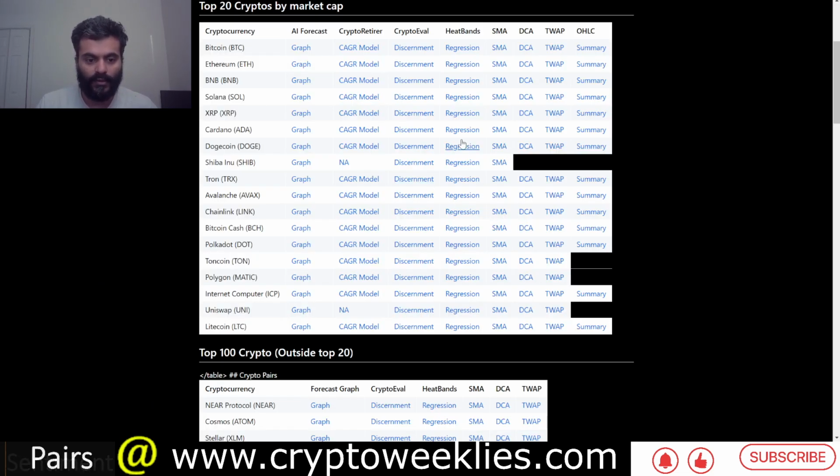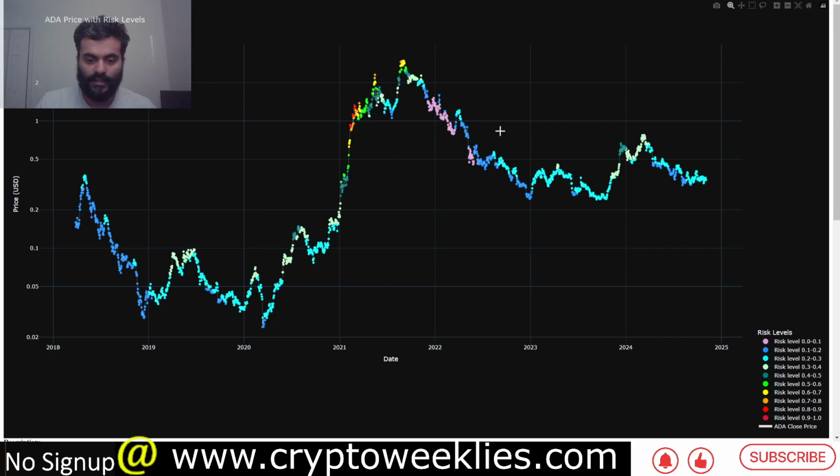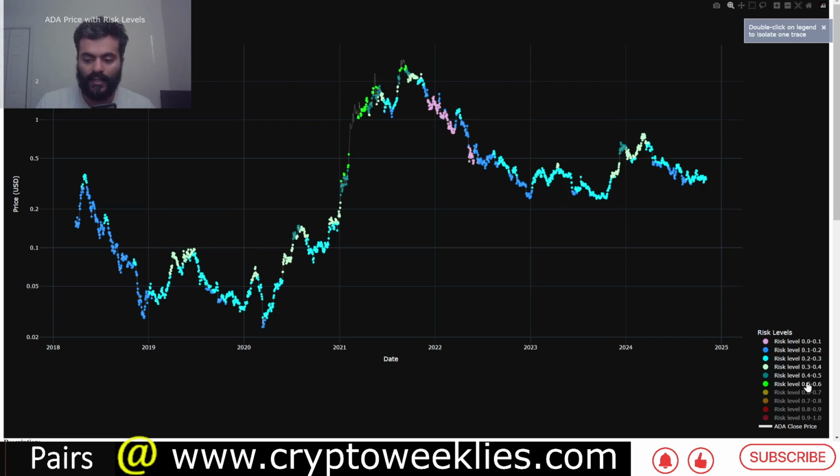Now moving forward to the accumulation strategies and the forecast using these models. The first one is the simple moving average based model, where the relationship between the 20-week simple moving average and price determines the color coding, with risk levels between 0 and 1. The lower risk color codes are the purple and the blue. The blue color is between 0 and 0.2 risk. Everything in that risk level is considered low risk per the model.